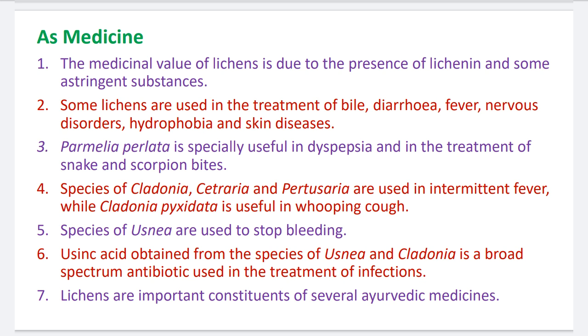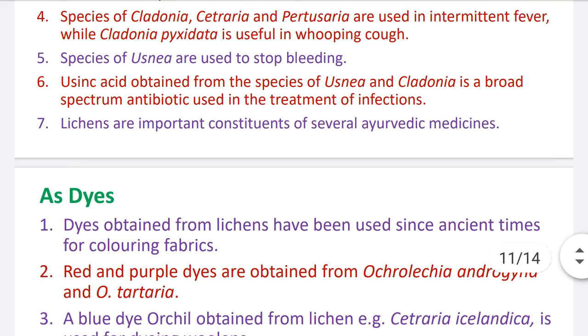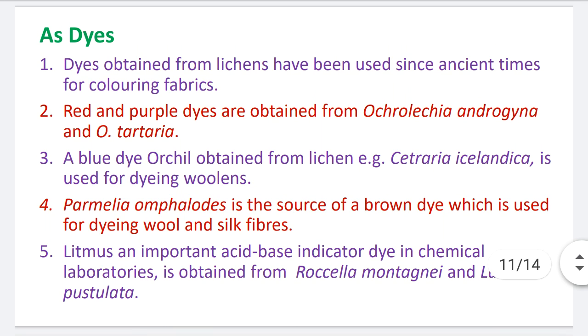Number 6. Usnic acid obtained from the species of Usnea and Cladonia is a broad spectrum antibiotic used in the treatment of infections. So this is the most useful aspect. As a medicinal aspect, these lichens are used in antibiotics. Number 7. Lichens are important constituents of several Ayurvedic medicines. In Ayurveda also, these lichen thalli are used as a source of food material.